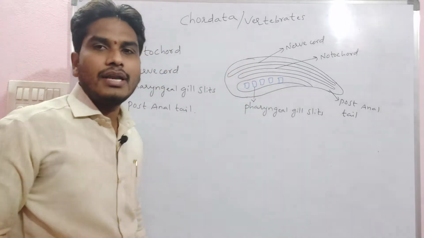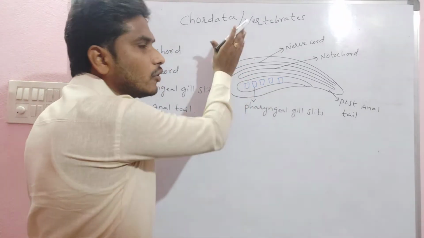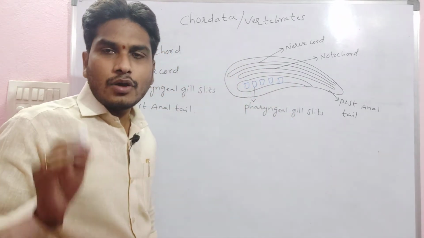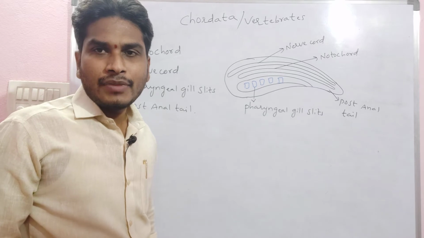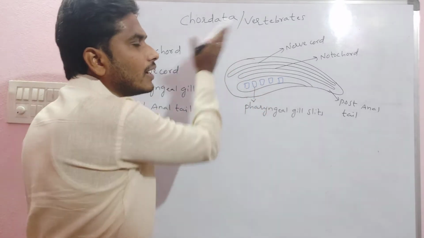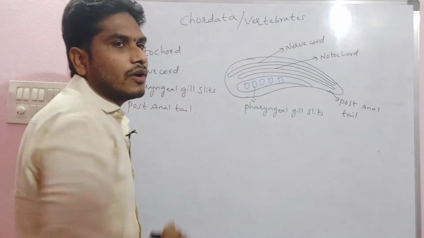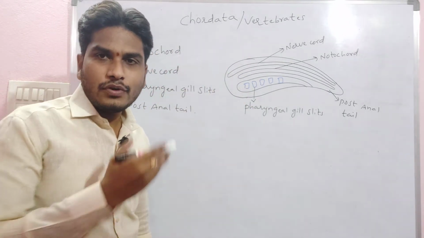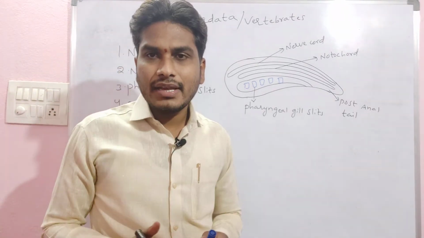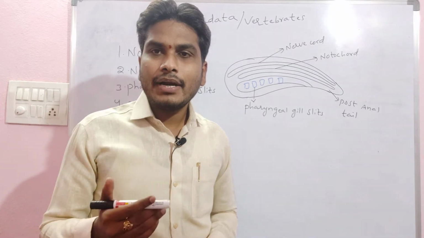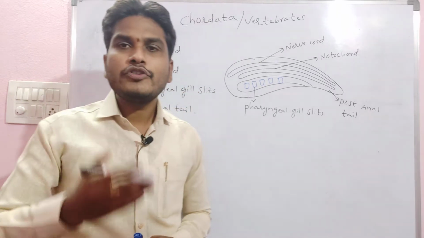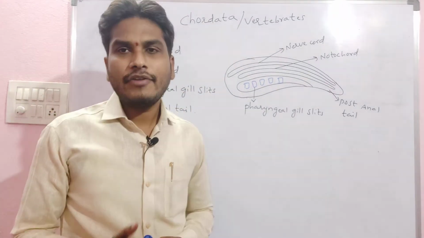The structure present above the notochord, that means the upper side, is always ectodermal in origin. We call it ectodermal in origin because it is present in the outer layer, the outer side. In the chordatans, in the further developmental stages, the anterior part develops into the brain and the posterior part develops into the spinal cord.